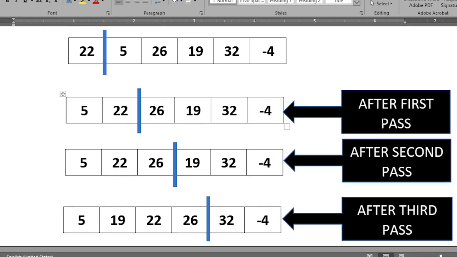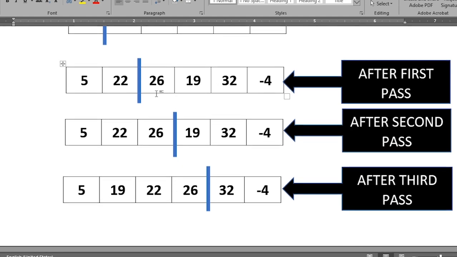Okay. So after the first pass, you can see the items of the list are 5, 22, 26, 19, 32 and minus 4. Now we move on to the next step. For the second pass, we pick one more element from the unsorted part and place it in the sorted part at its correct position. So after the second pass, the elements of the list are 5, 22, 26, 19, 32 and minus 4.